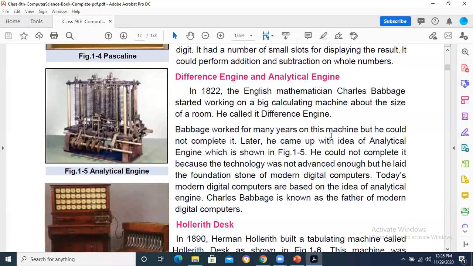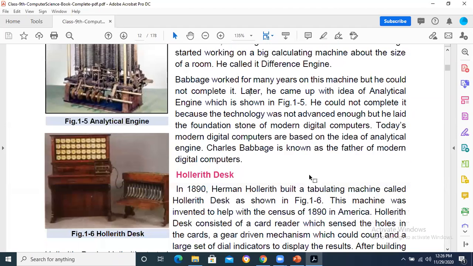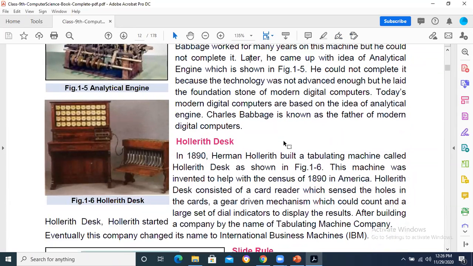Babbage worked for many years on this machine, but he could not complete it. Later, he came up with the idea of the analytical engine. He could not complete it because the technology was not that advanced. Basically, this analytical engine is the foundation of the computer system. Today's digital computer is based on the analytical engine.